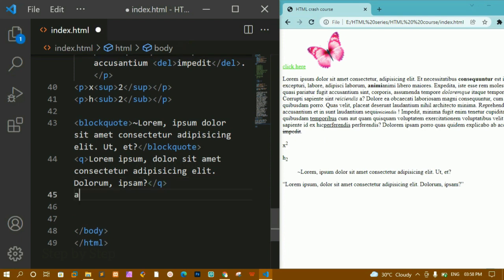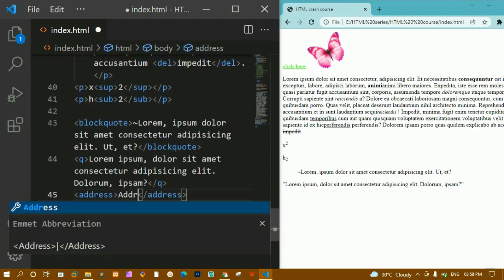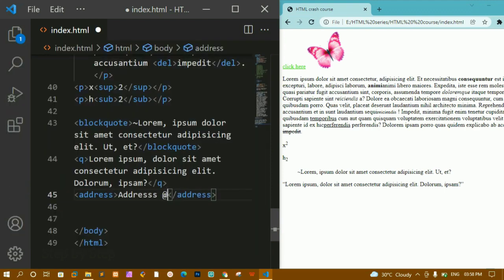Then we have the address tag. Inside your website's footer, if you want to write your phone number or your address, you can wrap it inside this address tag. Let me write address 212 here. I'll save this and refresh. Now you can see it is displayed in italic format. Instead of using italic inside the footer, we can directly use this address tag. This tag has been implemented for addressing, so we should not use the italic tag. Instead, we can use this address tag.